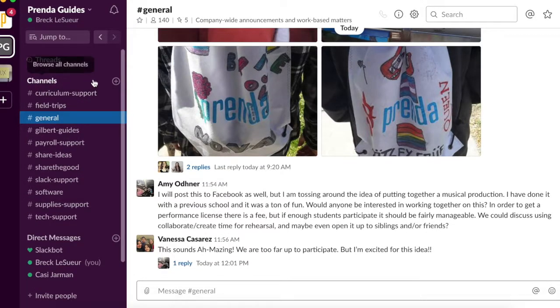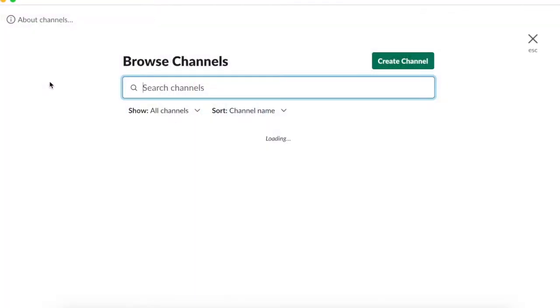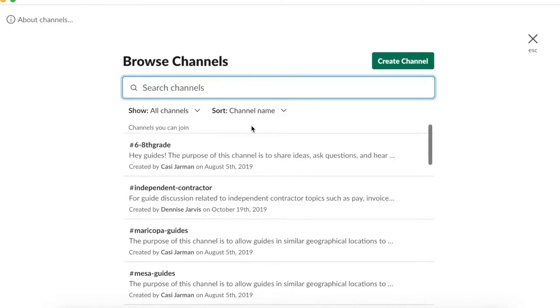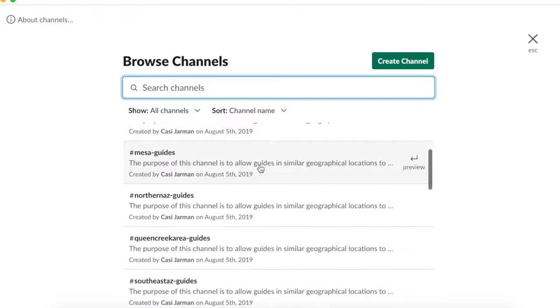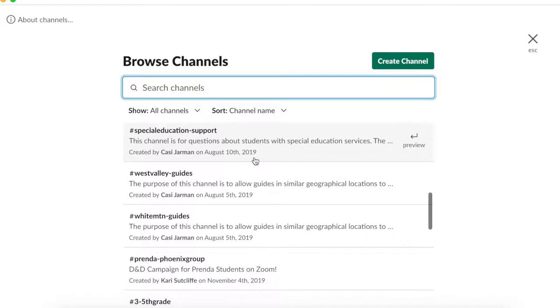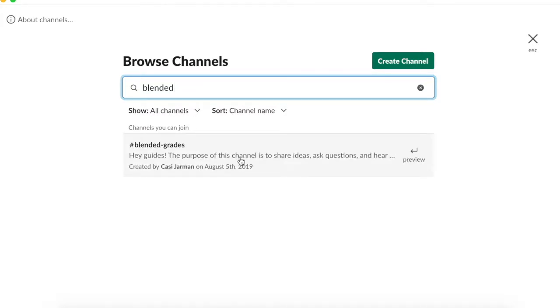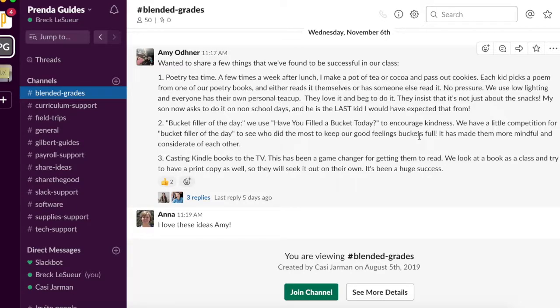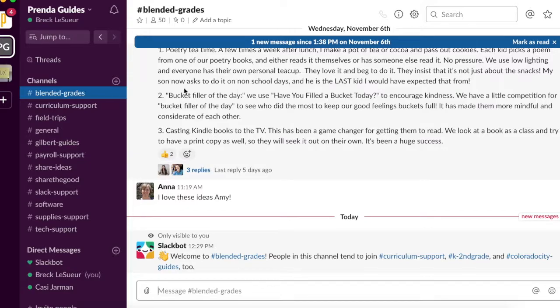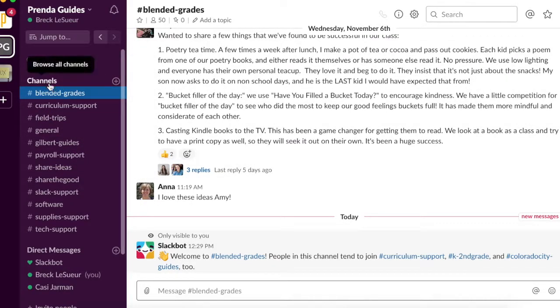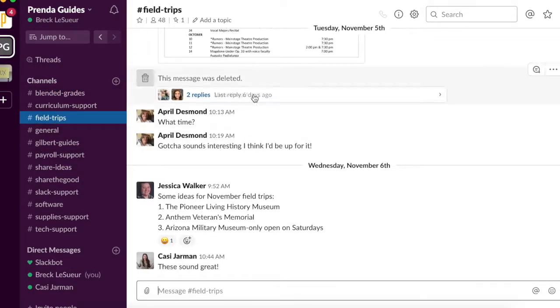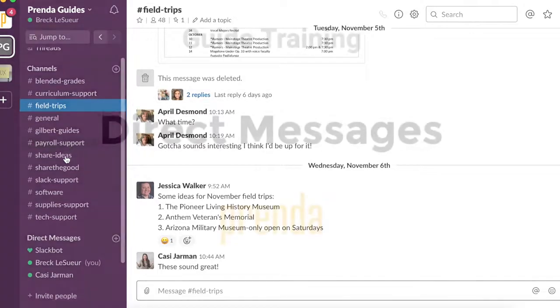In addition to the default channels, you can search the other channels or browse the other channels. So let's say I wanted to get added to the blended guides channel. As you type it in, you'll see it here. You click this, it'll show you the channel, the contents of the channel, and then you click the join button to join that channel. So we talked about channels, which are just ongoing feeds that everyone's posting to.